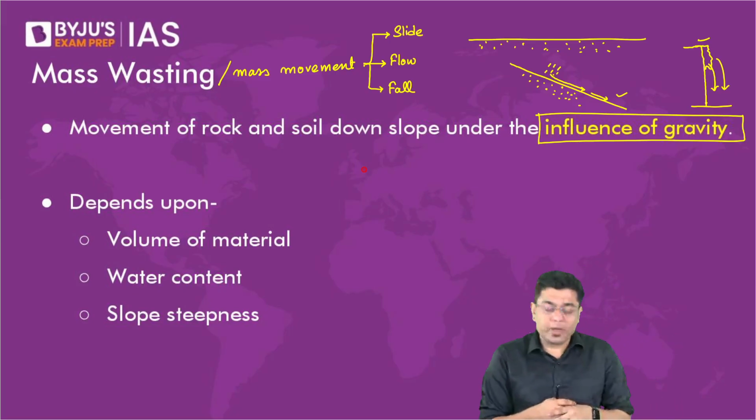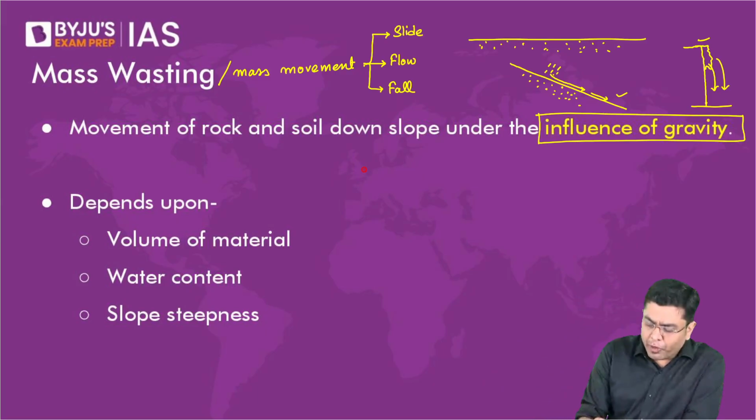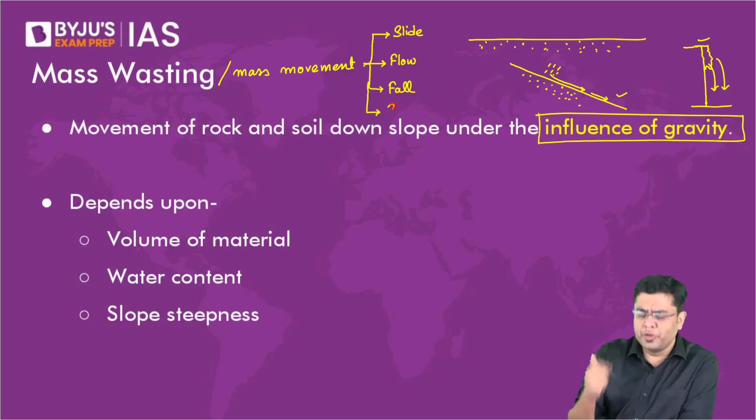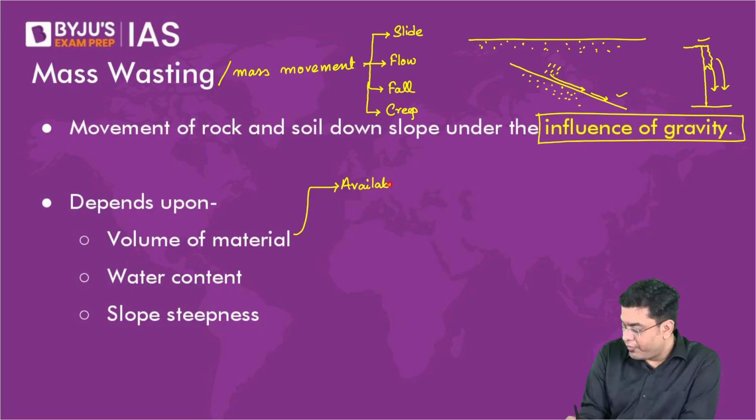Those contributing factors are the volume of material. And when we say volume of material, yes, this will also include creep. Many times creep, because it is so very slow, is not categorized separately. So when we say volume of material, it is the availability of loose materials which can move.